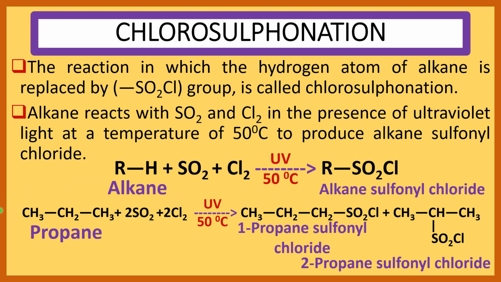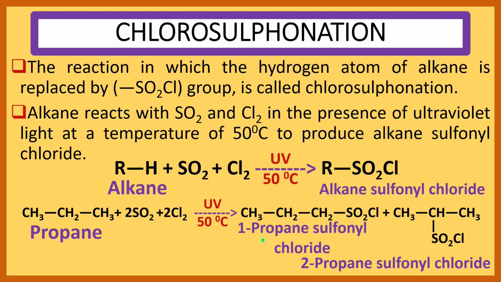Now see one example. Here we take propane as an alkane. CH3, CH2, CH3 is the propane. It reacts with SO2 and Cl2 in the presence of ultraviolet light at 50 degrees centigrade and produces 1-propane sulfonyl chloride, CH3CH2CH2SO2Cl. One hydrogen atom of propane from this carbon is replaced by SO2Cl group.